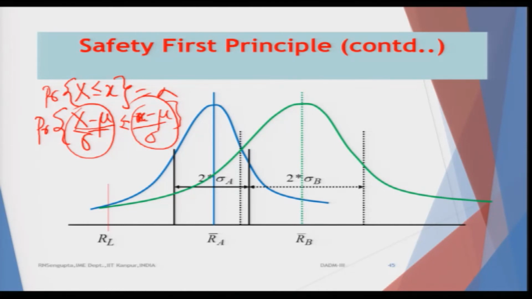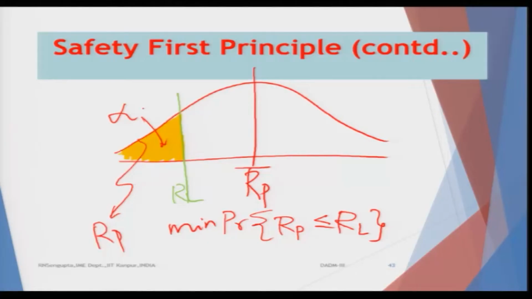Why is it so? Because you know mu, you know sigma, then plug them in along with the value of x, and that would give you the ratio, with x minus mu in the numerator and sigma in the denominator. So, you can basically decide where you are, and it will help you to find out the values of alpha. Alpha means what percentage you are on to the left or the right. So, if I go back to the diagram, this would basically be given by the value of alpha. Similarly, you can do it on the right hand side. This value can be increased or decreased corresponding to the probabilities which can be found out from this problem.